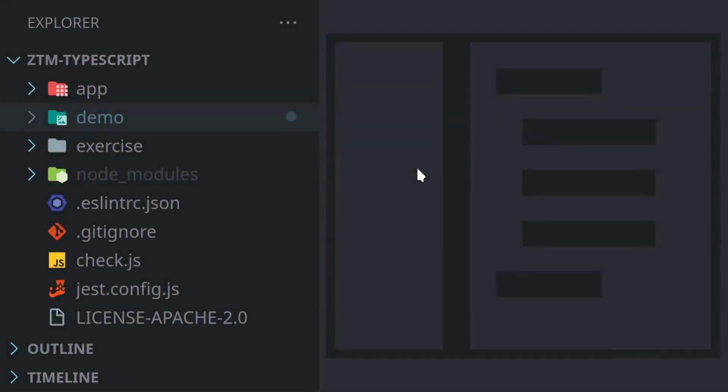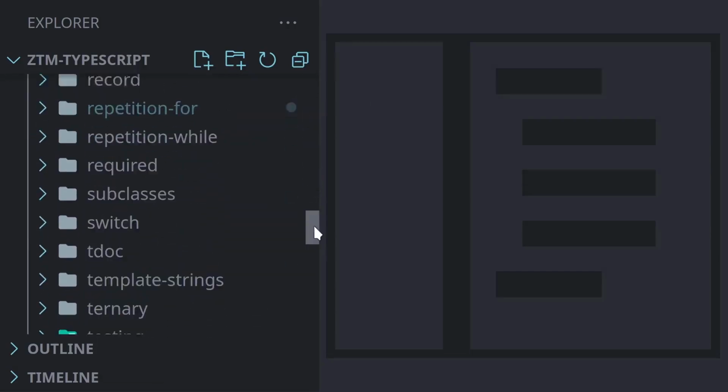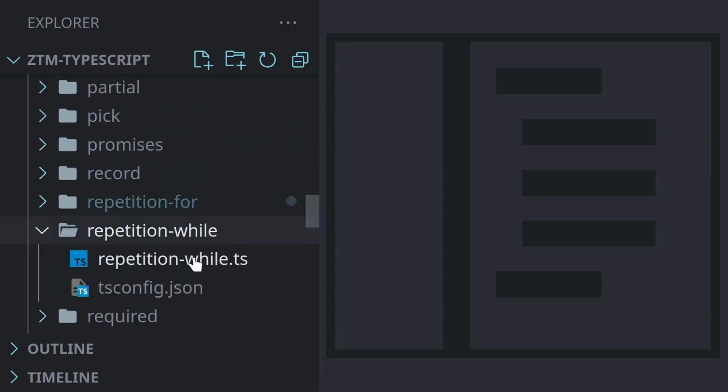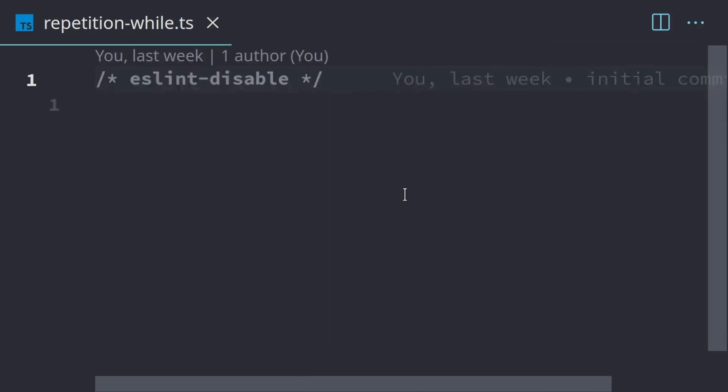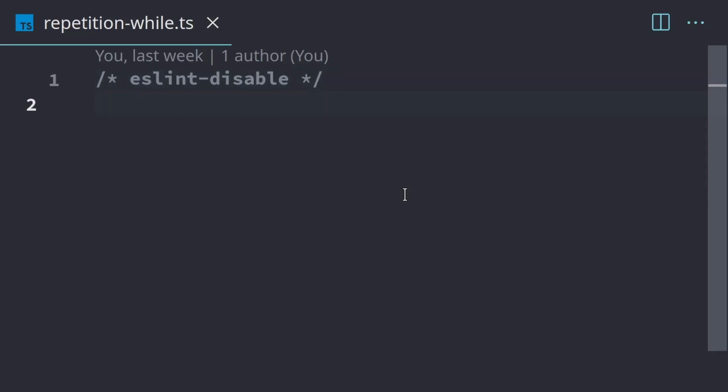In this demo, we're going to be taking a look at the while loop. We'll open up the demo folder, scroll down to repetition while, and open up repetition while.ts. Just like the for loop, a while loop is used to repeat code over and over. The main difference is the for loop automatically sets up the variable that we're checking and can do the incrementing, whereas the while loop only checks to see if we need to keep going. So we need to manually do the rest of the work that the for loop does automatically.